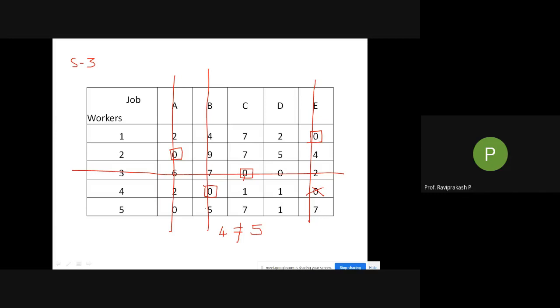But because the next step I had to explain, I took a bigger problem where now 4 is not equal to 5. So I'll tell you what to do. Copy till here. Step 3, you copy.